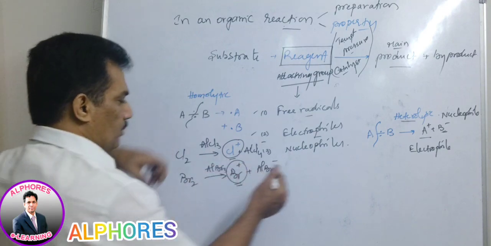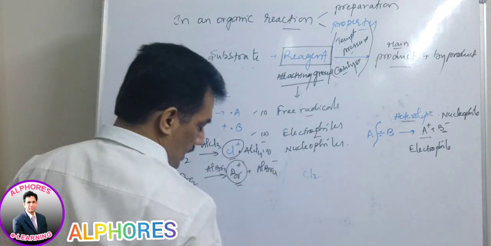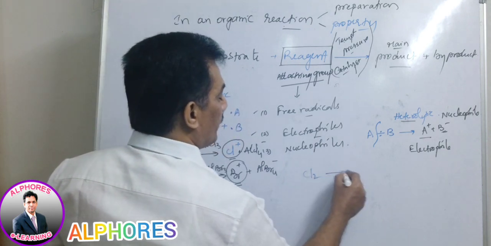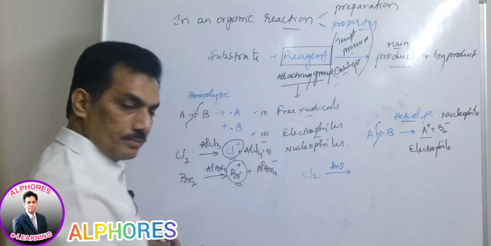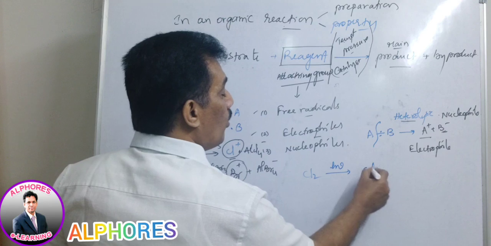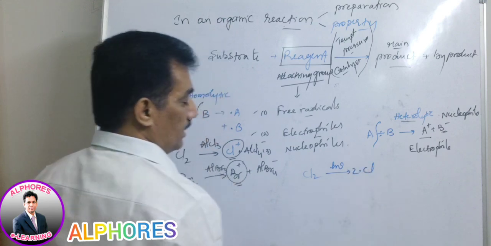Now let me write one more. Chlorine is there, and when this chlorine is kept in light, can you guess what will happen? Here it is undergoing homolytic fission to create free radicals.